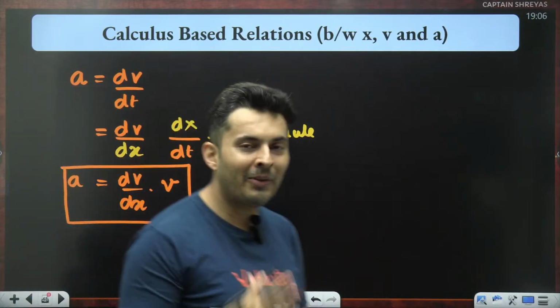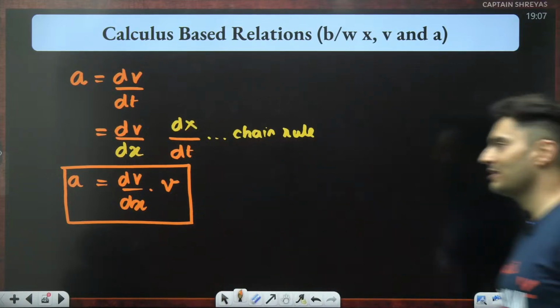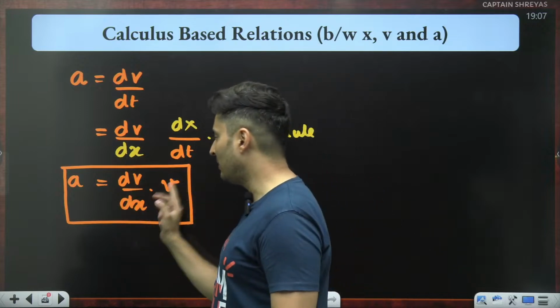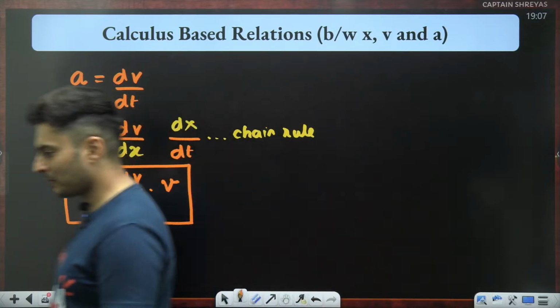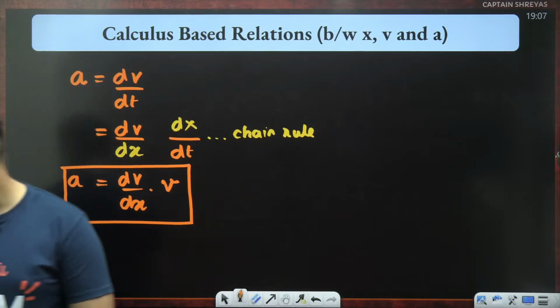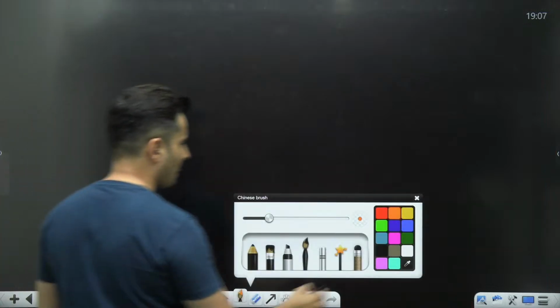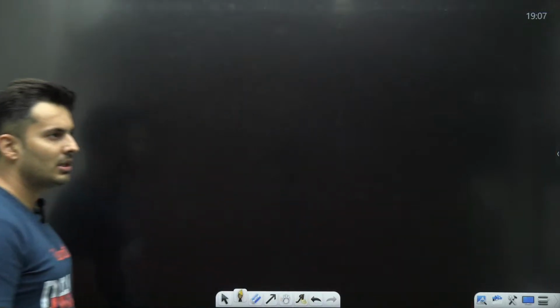In many problems, you might have to use this relationship: acceleration is dv by dx into velocity. Relative velocity will have a separate class, not in this class. We'll do it separately. Say, for example, my dear warriors, we had,